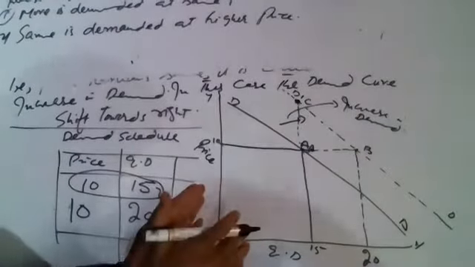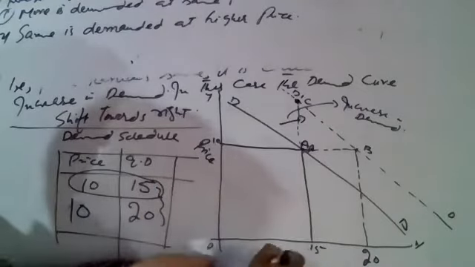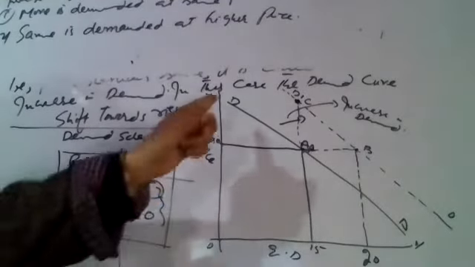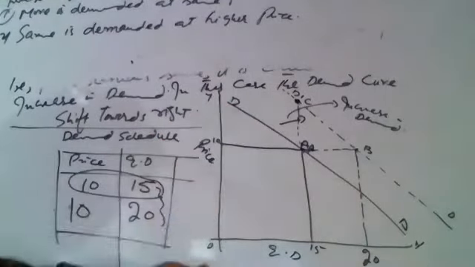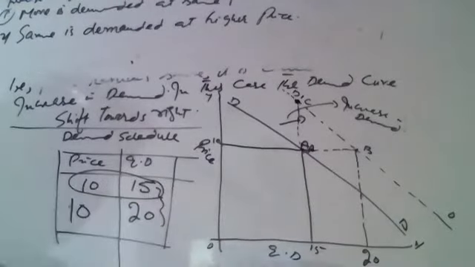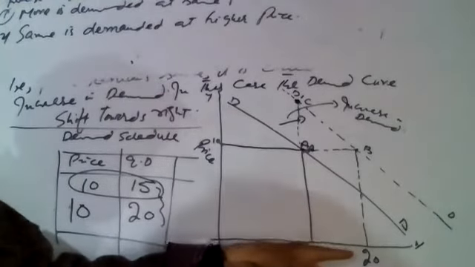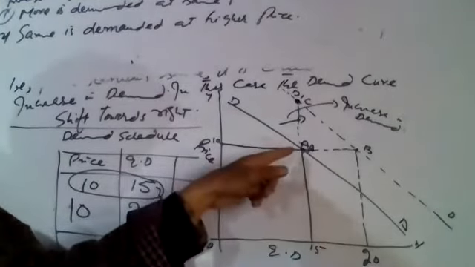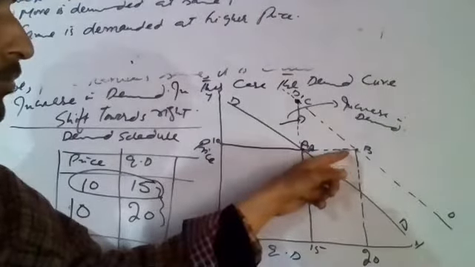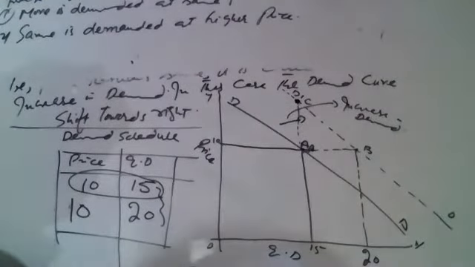So when we look up on the diagram, हम खुद भी ये लिख सकते हैं, along x we measure quantity demand and along y we measure price. We have demand curve DD and we are at point A where 15 units are demanded at 10 price. The quantity demand increases from 15 to 20 and there is shift from point A to point B where we form new demand curve DD or D1.